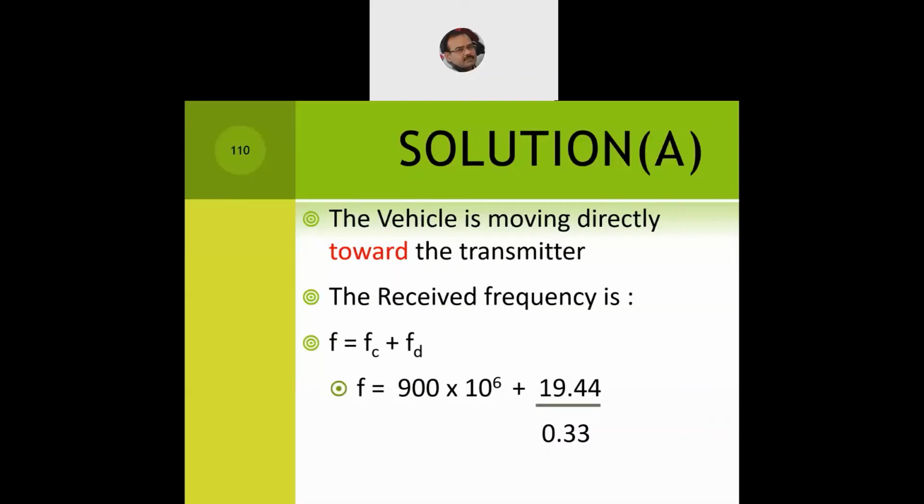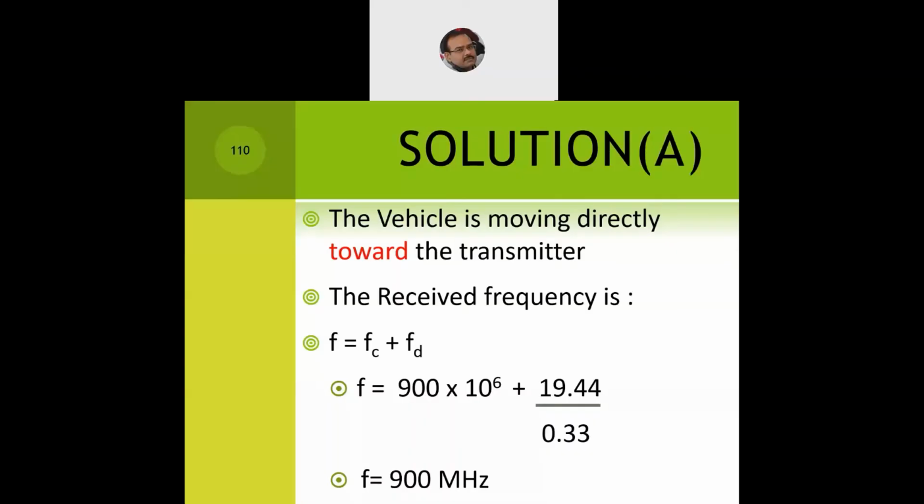So vehicle speed has been given to us. We have resolved it into meters per second. So we say 19.44 divided by the wavelength, which we have just computed in the previous slide, 0.33. Now this gives us F as 900 megahertz. So this is a positive Doppler effect when a vehicle is moving towards a transmitter.